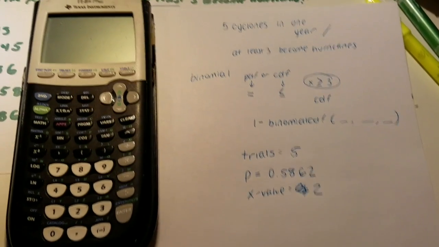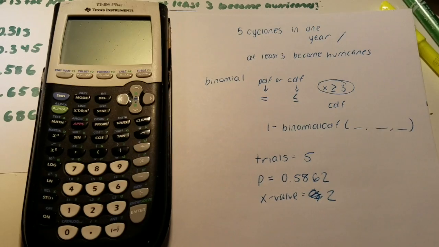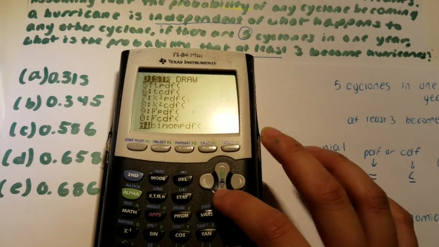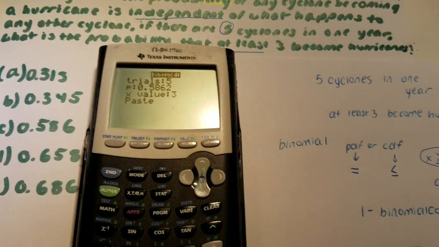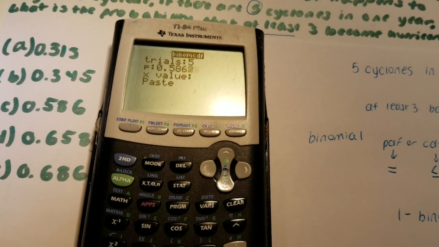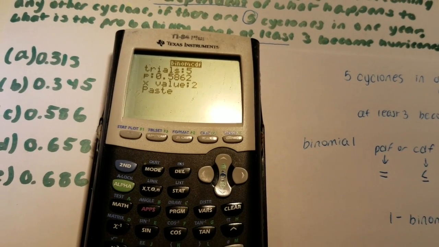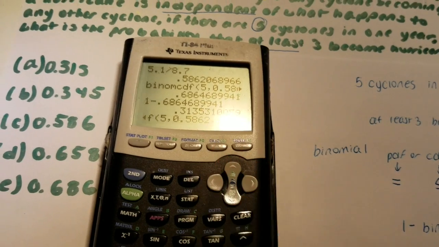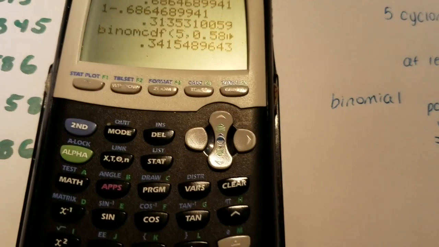Given that we now have our 3 values we must put into the calculator. So now I'm going to find binomial CDF 5, p-value is 0.5862, and the x value is 2. And now that will give us this value.